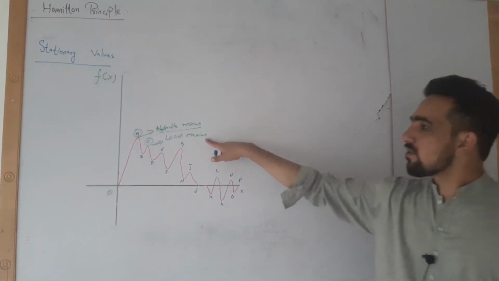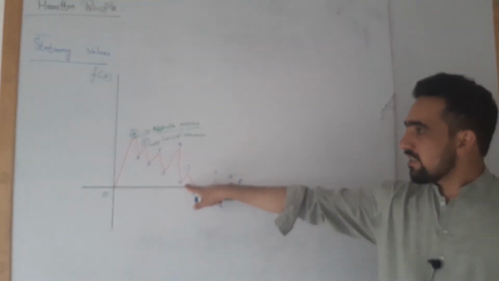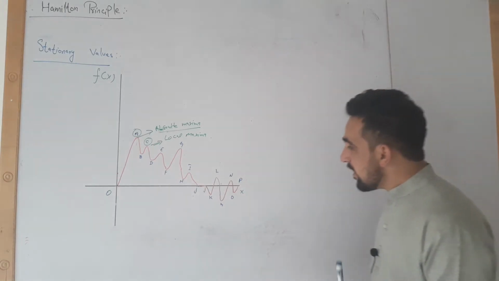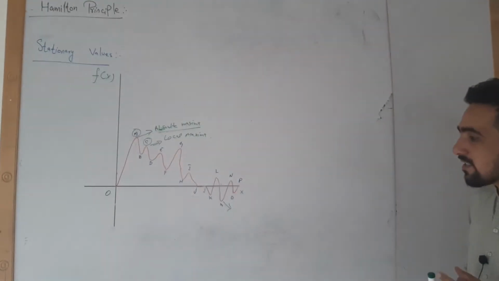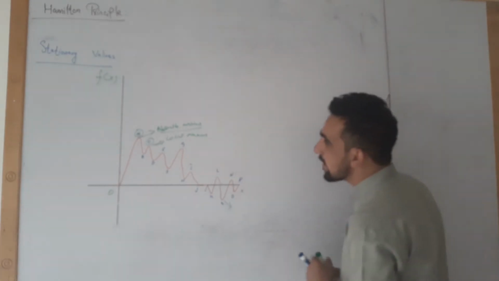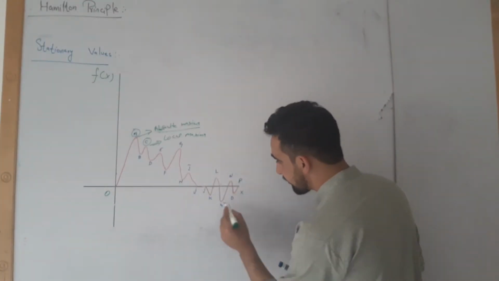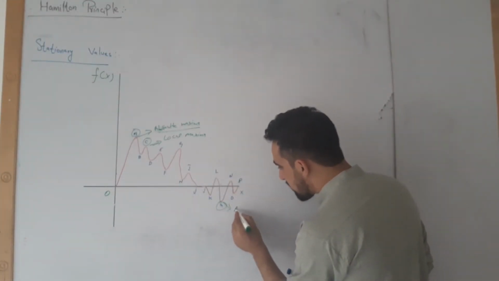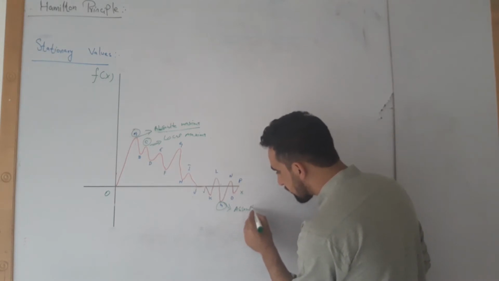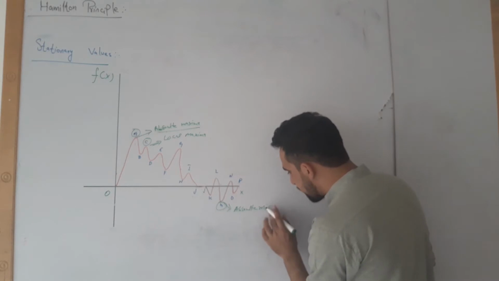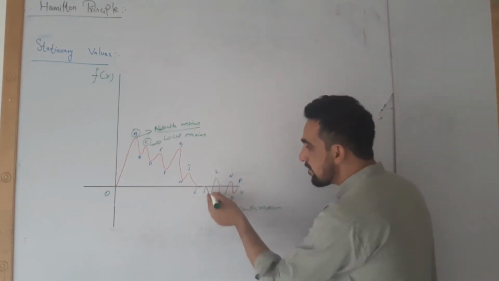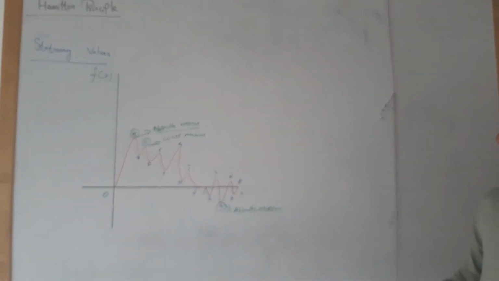Similarly, G is a local maxima, H is a local minima, and M, there is no other value lesser than M, and this M is known as absolute minima. Similarly, K is a local minima, etc.